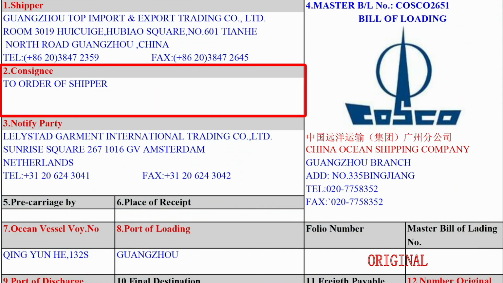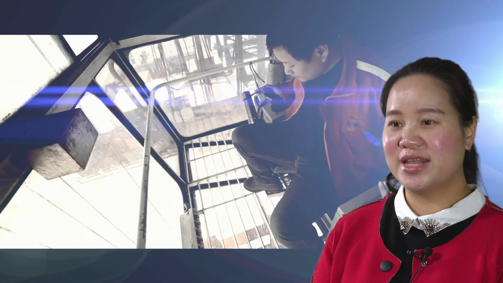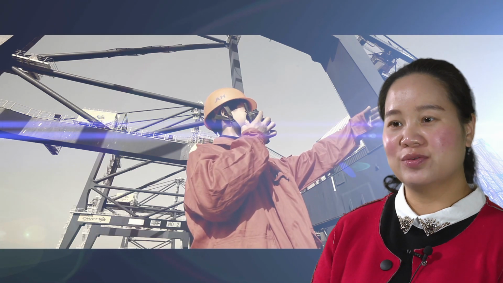The consignee is a party who has the right to take delivery of the goods at the stated destination. The consignee can be made out differently, and as a result, bill of lading takes two different forms: negotiable bill of lading and non-negotiable bill of lading.